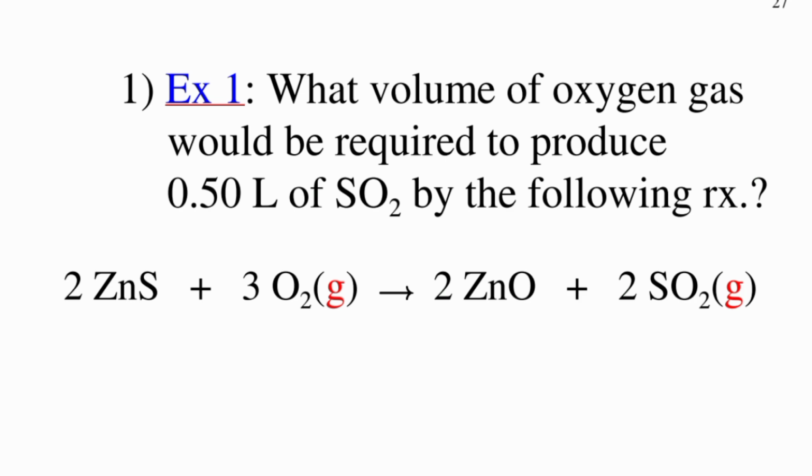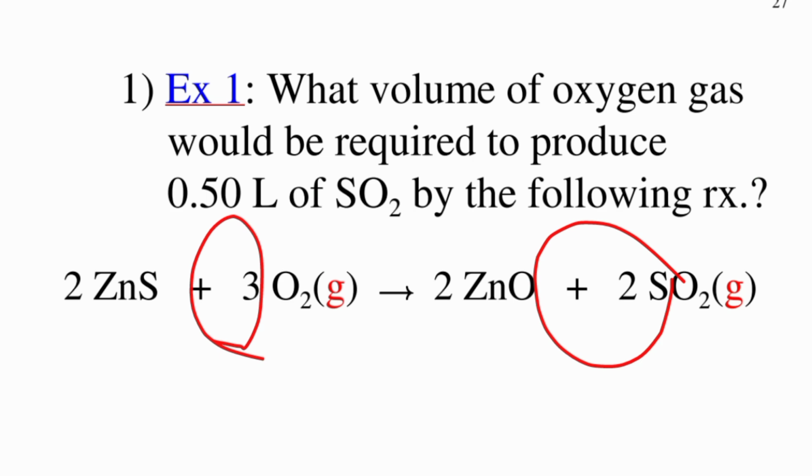Here in the example, you can solve it. What volume of oxygen gas will be required to produce 0.5 liters of CO2 by the following reaction? You are given the mole ratio here, and you can calculate that. If you don't understand this, you have to learn the topic. A stoichiometry video is available on the channel. You can see it there and try to solve these questions.